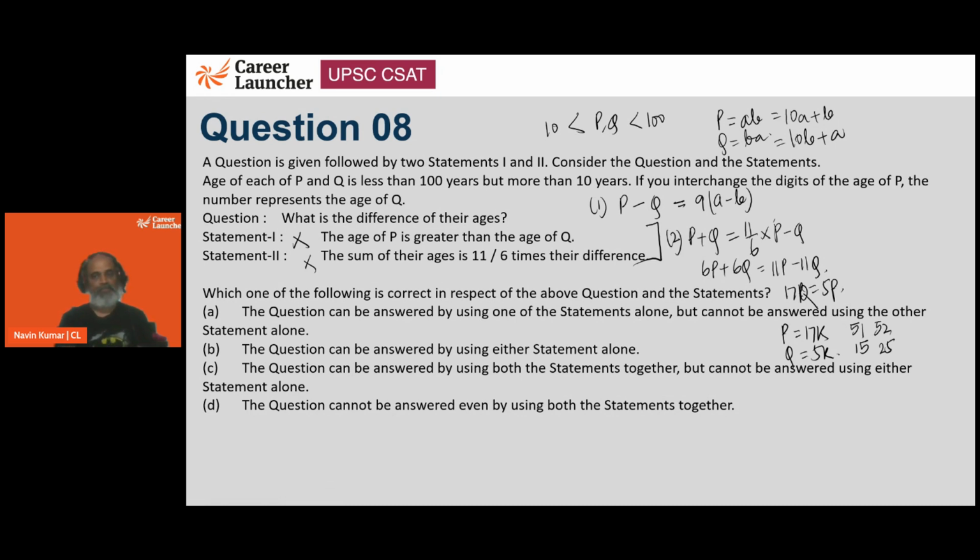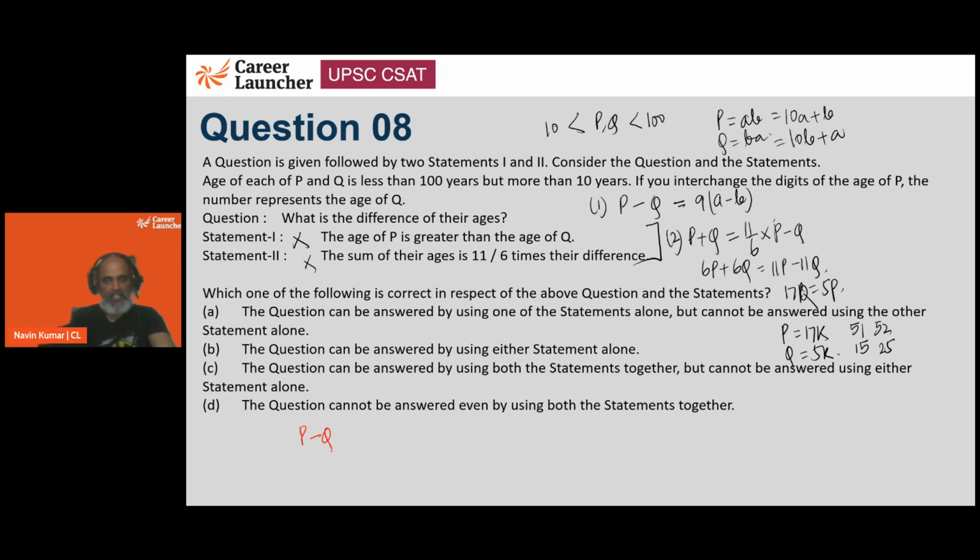Now if I club them, P plus Q would become 11 times A plus B. Let's write it like this.